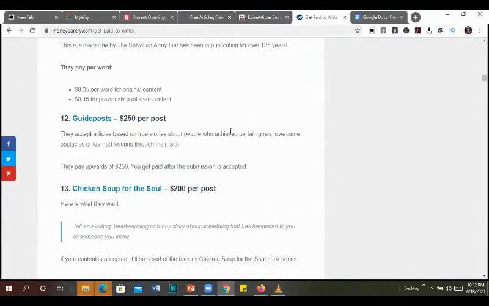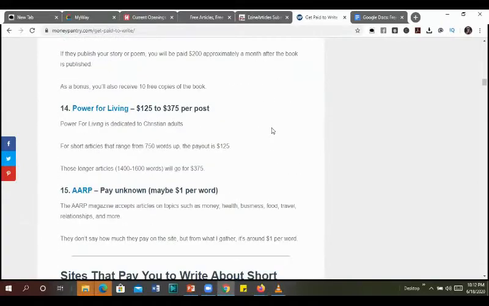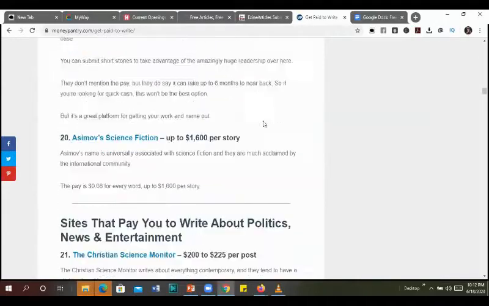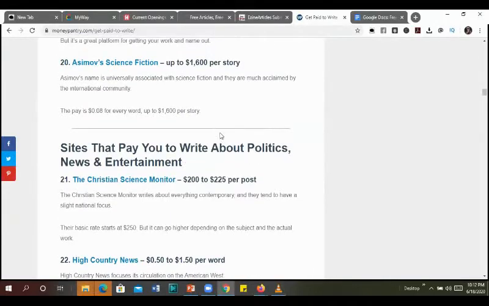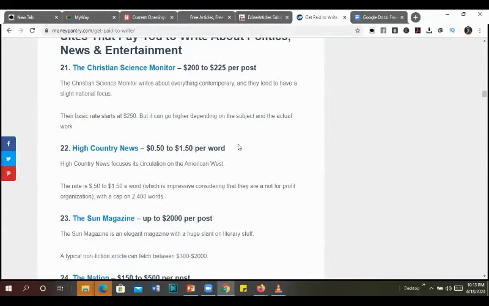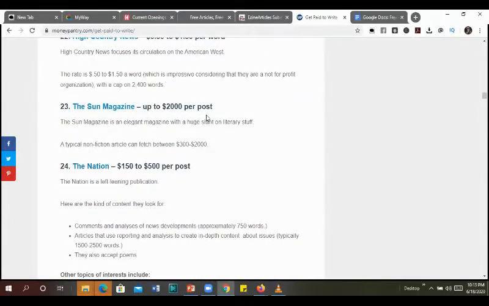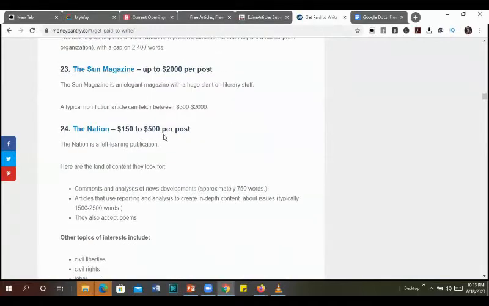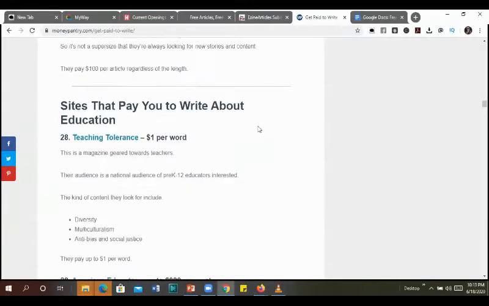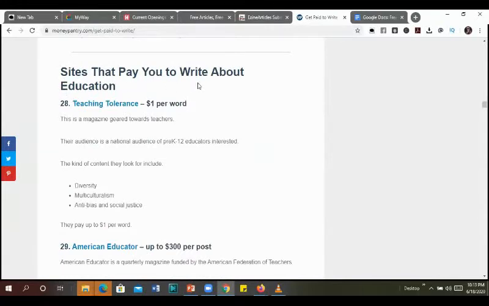You see, Guideposts pays $250 per post. On this site, we have different passions and different interests. Sites that pay you to write about short stories, sites that pay you to write about politics, news, and entertainment. You have different sites that can pay you $200, $225, $1.50 per word, up to $2,000 per post. This is Sun Magazine, $150 to $500 per post. And you can come here for sites that pay you to write jokes, if you're someone who likes to write jokes, and sites that pay you to write about education.